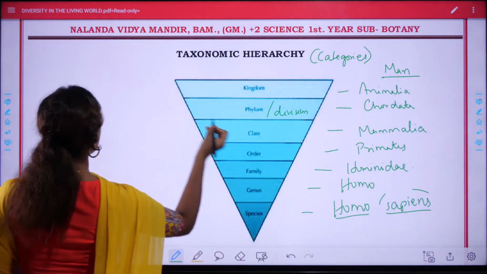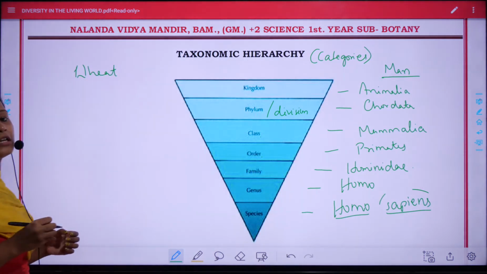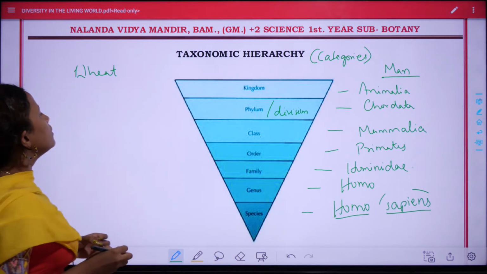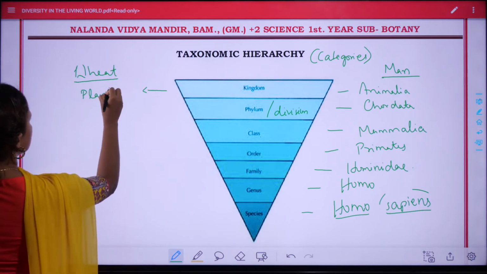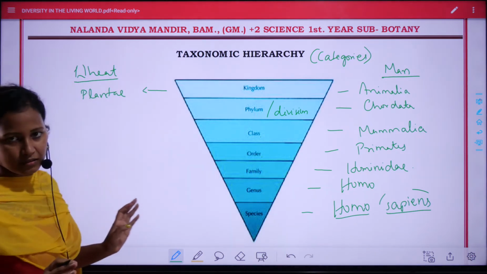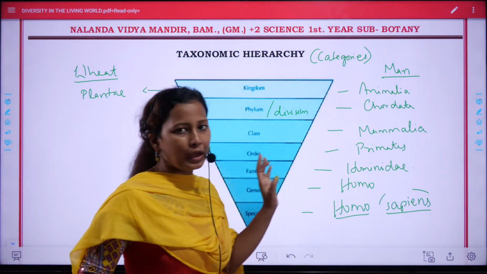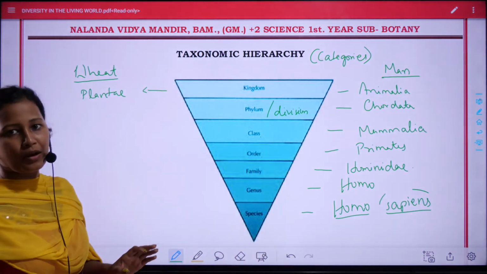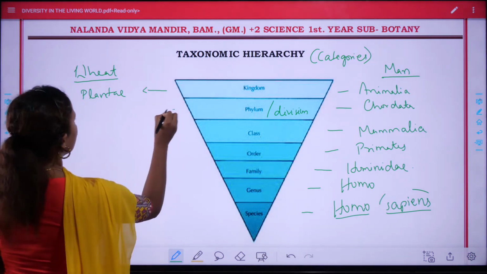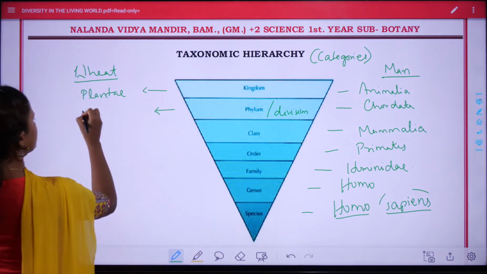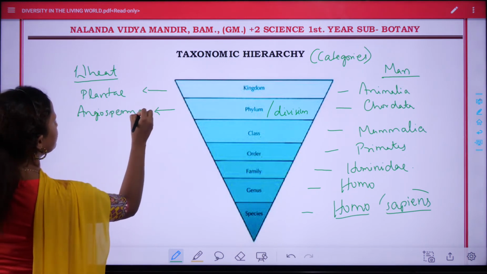Next, another example, wheat. Wheat in Odia is called Gahama. Wheat belongs to kingdom Plantae. Plantae is plants. Similarly, Animalia is similar to animals, but these are only Latin words, that's why it is written as Plantae instead of plant. Next, wheat belongs to division Angiospermae because it is a flowering plant.